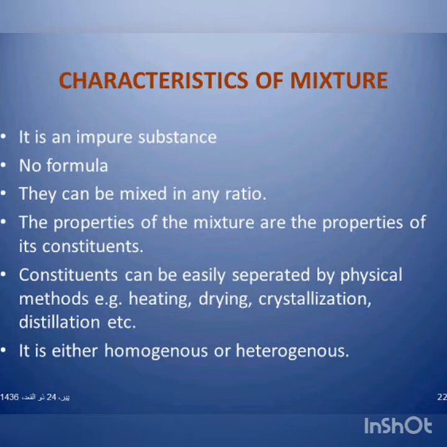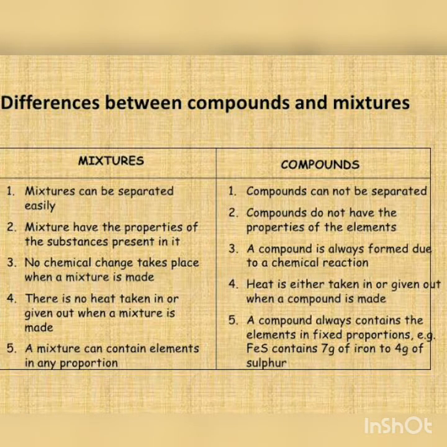Next, the constituent particles of a mixture can be combined in any ratio by their mass. There is no fixed ratio to make a mixture. Here we have some differences between compounds and mixtures. A mixture can be separated by any physical method, but compounds cannot. They can only be separated with the help of a chemical method like electrolysis. The properties of the constituents present in a mixture are the same as those of the mixture, but the properties of the constituent particles are different from the properties of compounds.